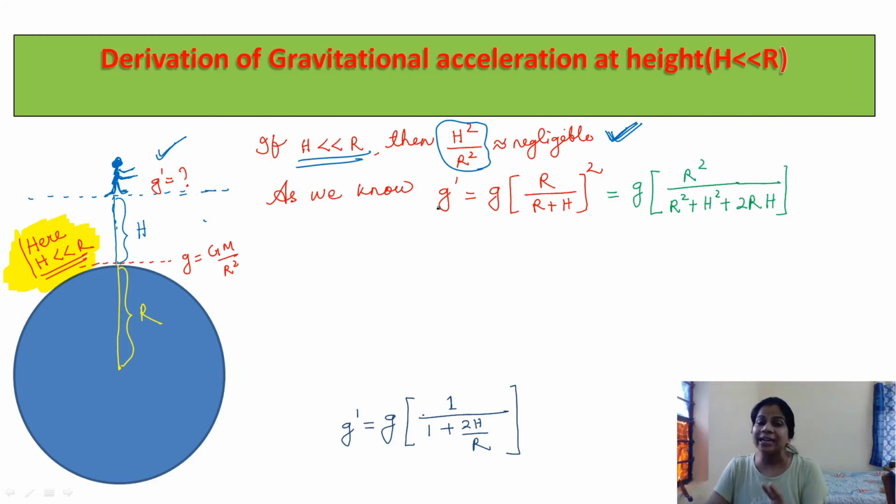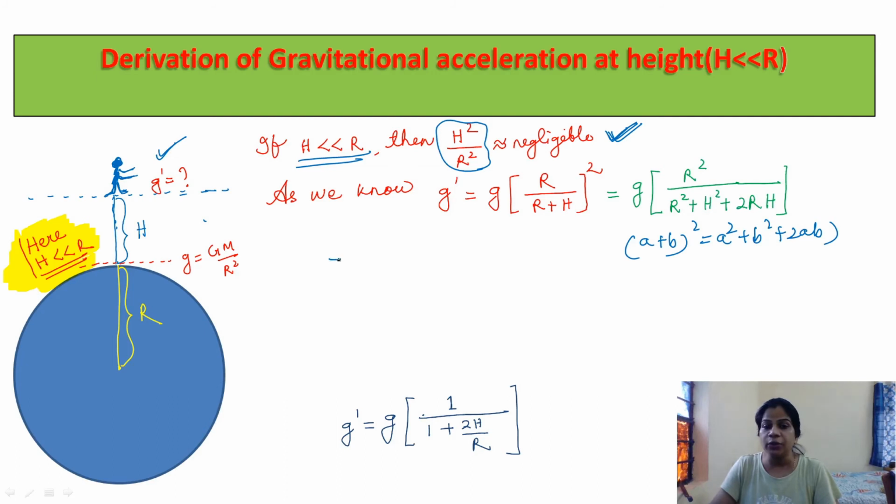Put in the expression you have just derived in the previous case: g dash is equal to g times r square by (r plus h) square. Here, (a plus b) whole square, what is the formula? a square plus b square plus 2ab. So (r plus h) whole square becomes r square plus h square plus 2rh.